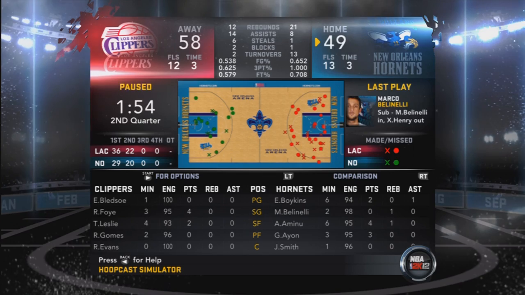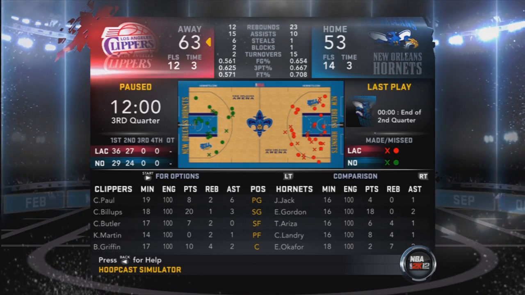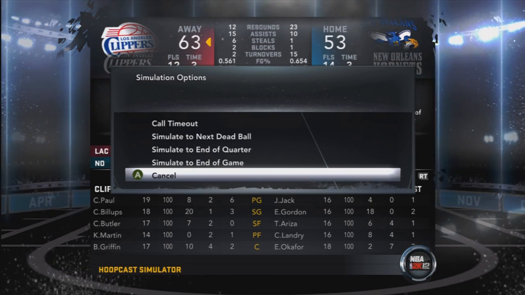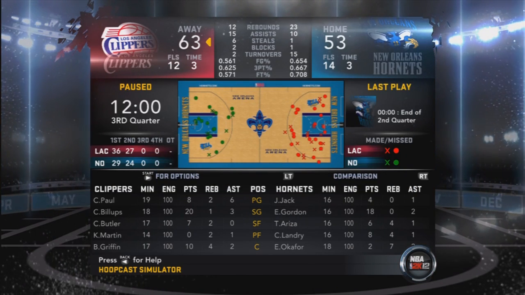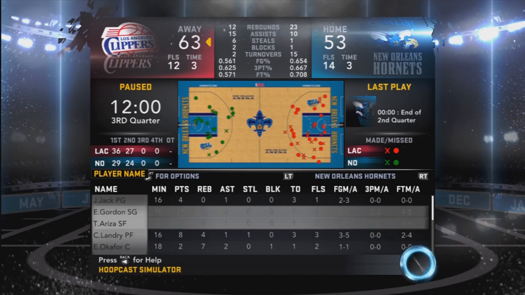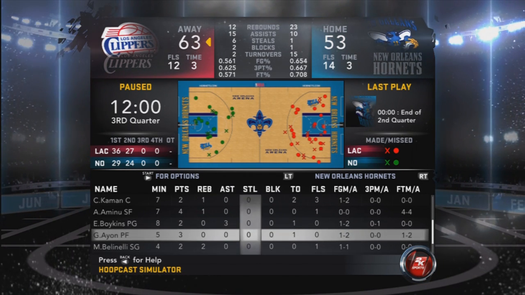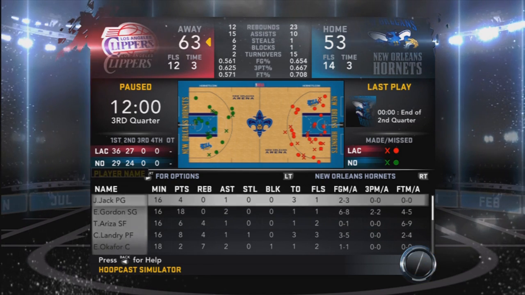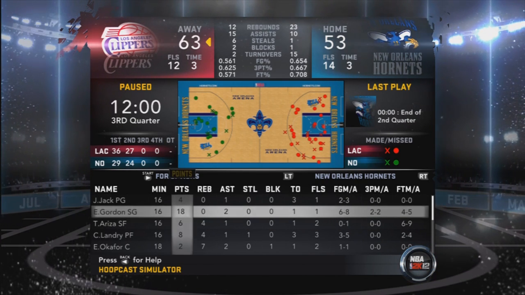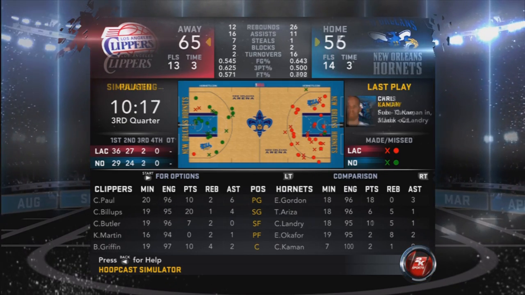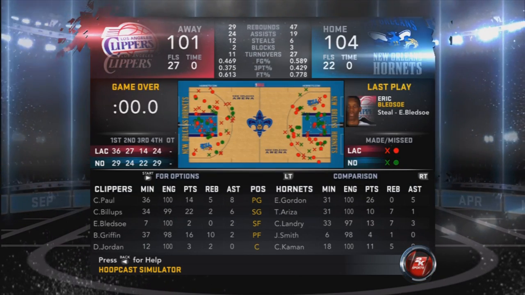I'm not very good with coaching, like managing our team in the middle of the game. I swore you could have jumped in. But so far, Gustavo Ayon, gotta check his stats. 3 points in 5 minutes, 1 turnover, whatever. Eric Gordon, as you can tell, he can actually do stuff when I'm not using him. I'm just gonna simulate to the end of this. Hey, we won.